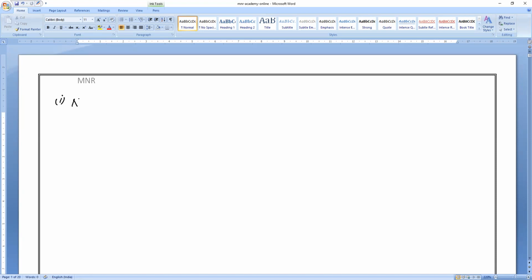Everyone? No definite shape. Yes, no definite shape. And the second property, no definite volume, no fixed volume. Okay, no definite volume or fixed volume. And the third property, all of you, highly compressible. Highly compressible.